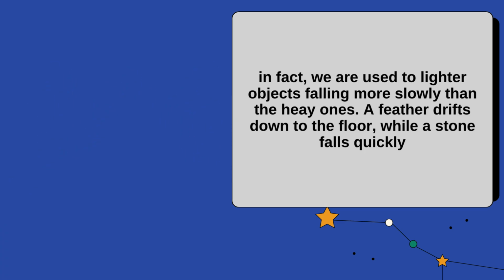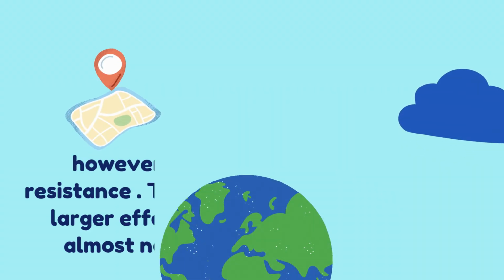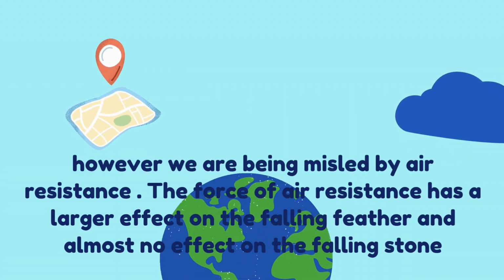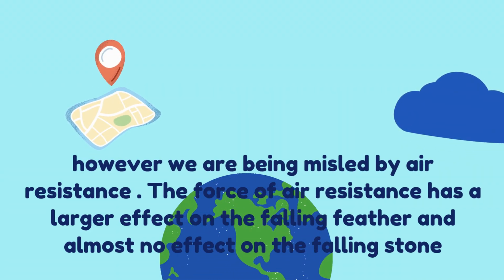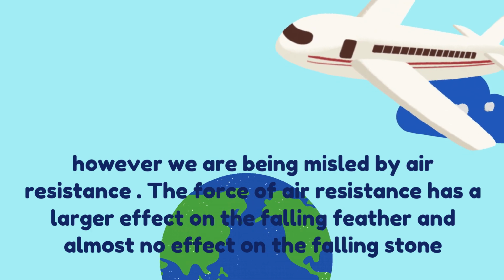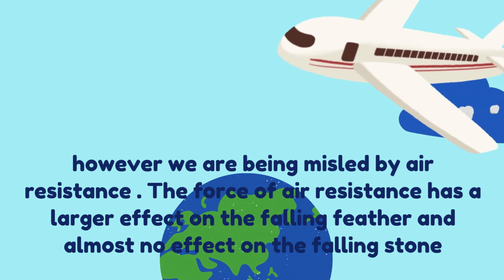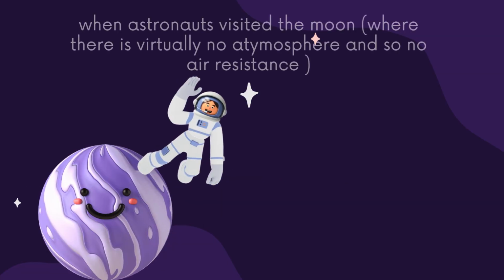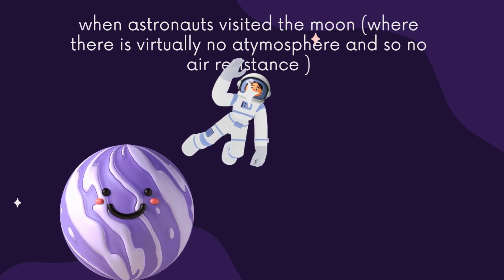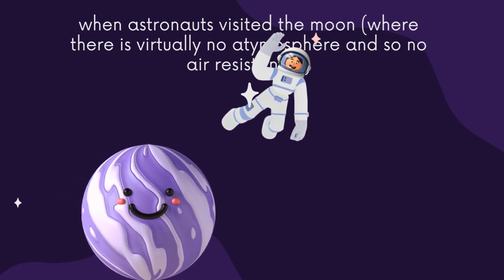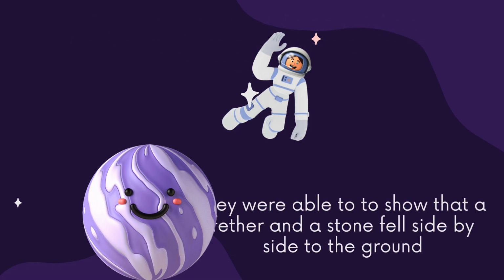A feather drifts down to the floor while a stone falls quickly. However, we are being misled by the presence of air resistance. The force of air resistance has a large effect on the falling feather and almost no effect on the falling stone. When astronauts visited the moon, where there is virtually no atmosphere and so no air resistance, they were able to show that a feather and a stone fell side by side to the ground, an object falling freely.